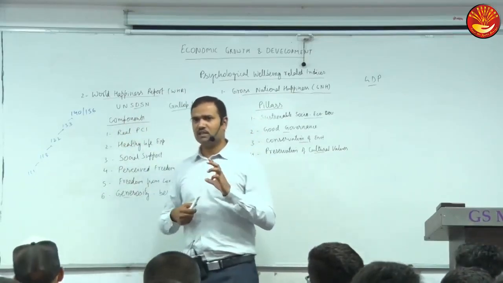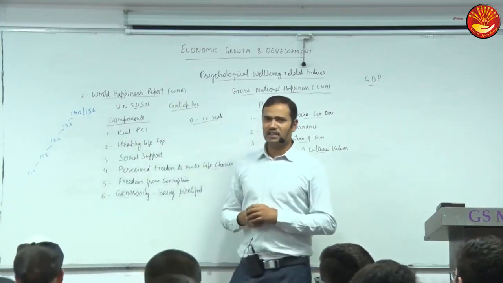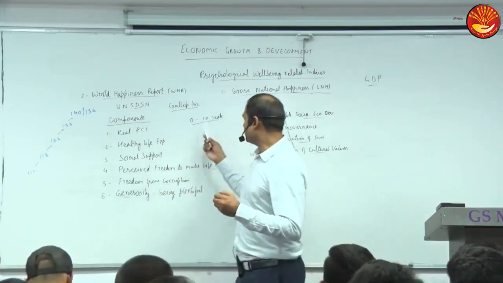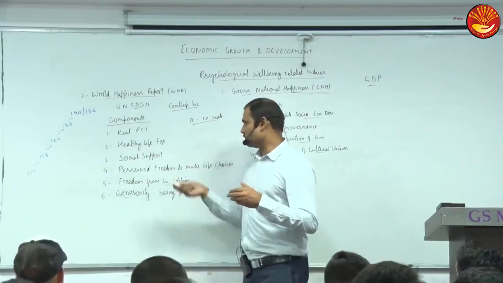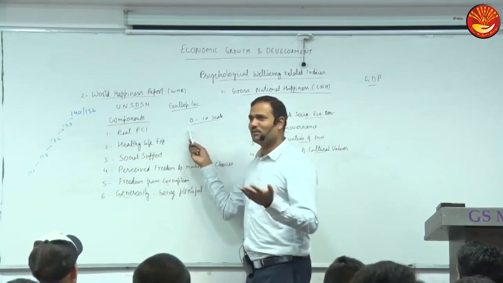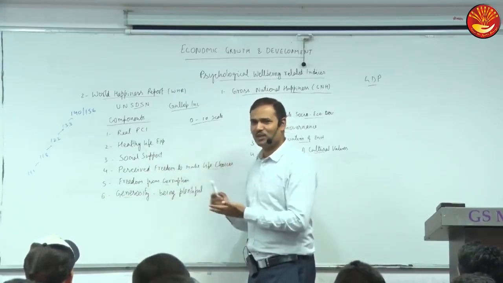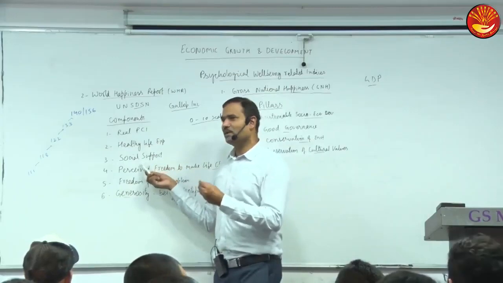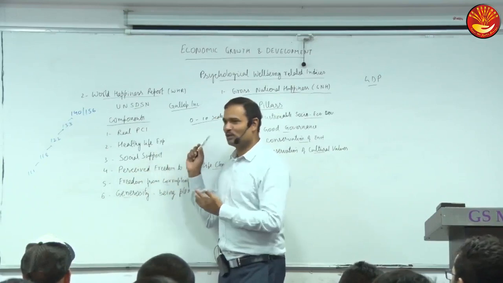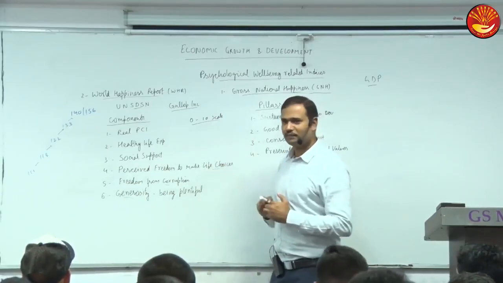But if we talk about authenticity, which will be more authentic, HDI rank or this rank? HDI, because here subjectivity is there. There is a lot of subjectivity, because today a person may put a score on the higher side, but tomorrow, for example, on perceived freedom to make life choices, there may be some argument yesterday regarding an important issue, then the person may put 0. Yeah, I don't have anything, so I can't decide. So this mood may fluctuate. Or on social support, there may be some argument with a friend and then the score may go down. So this depends on moods also. So this is slightly more subjective and relatively less authentic as compared to HDI.